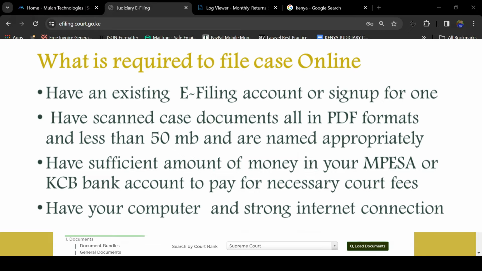Now, what is required to file a case online through the Judiciary E-filing System? Number one, you need to have an existing e-filing account or sign up to the e-filing system. Number two, you need to ensure you have all case documents in soft copy, in PDF format, and properly named, for example affidavit, annexures, plaint, etc. Number three, you need to ensure you have sufficient money to pay for court fees and security for costs. Lastly, you need to ensure there is enough internet connection to the computer or laptop that you'll be using to file cases online.